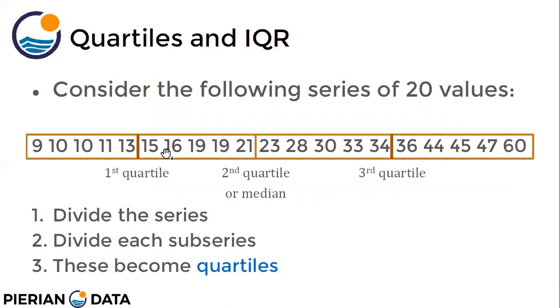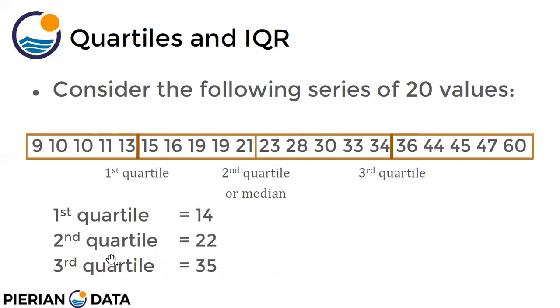Like 25%. Up to here is 50%. Up to here is 75%. This is the whole 100%. So we divide our data into four parts, 25% each, in increasing order. So we divide the series, then divide each sub-series, and these become quartiles. This is my complete series. First I divide it into two parts, one part on the left and one on the right. Then I divide the left part into halves and the right part into two halves. This is called the quartile.